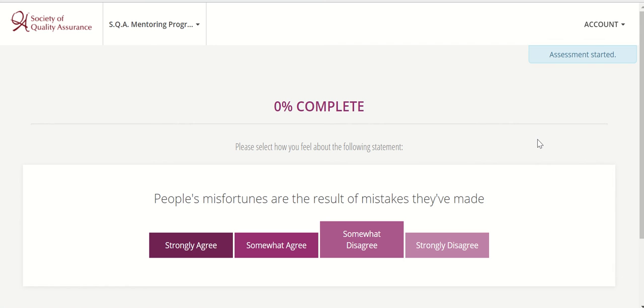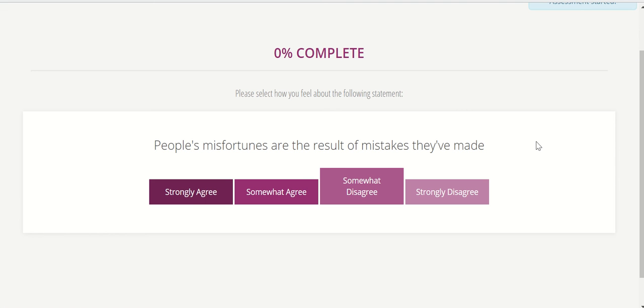These assessment questions, I will admit, take a few minutes, but they really are going to improve the match capabilities that we have. So we ask you to please take your time and answer these questions as quickly as you can. You cannot go back, so you want to make sure that you give the answer that you want to give, but don't take too long thinking over it. I'll also point out, you may not see this somewhat disagree as a bigger button. This will have to do with the width of your screen, and the width of the screen that I'm using right now is compressing that button because it's got the most characters, so it's forcing it to 2 lines.